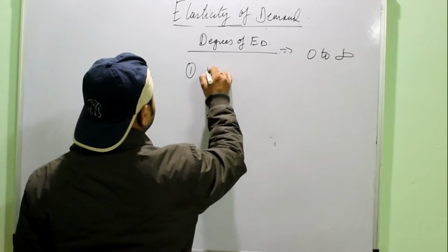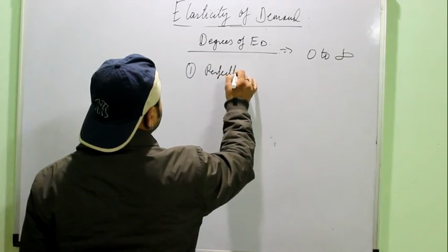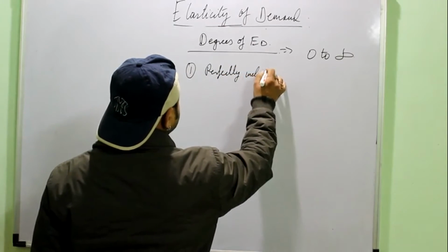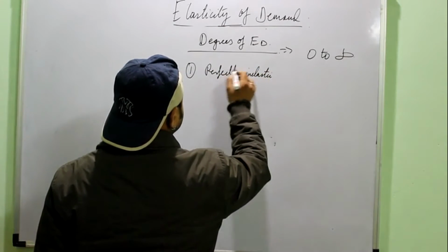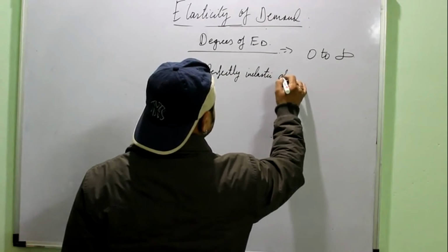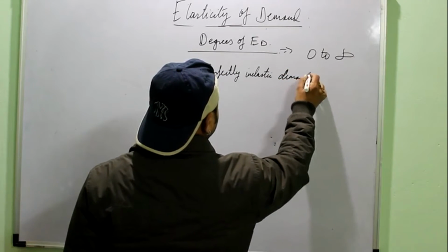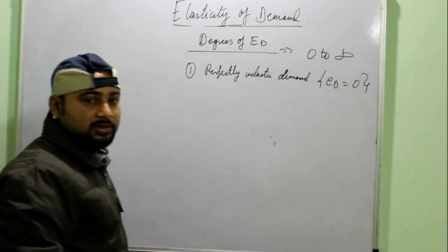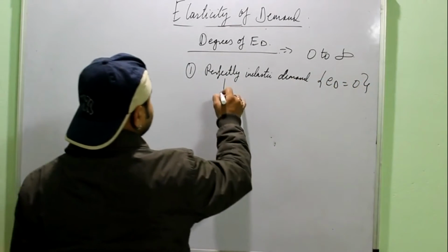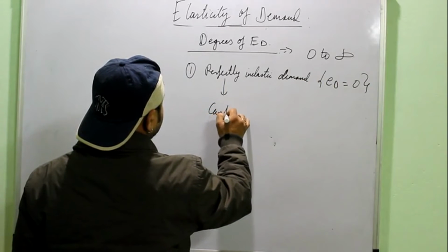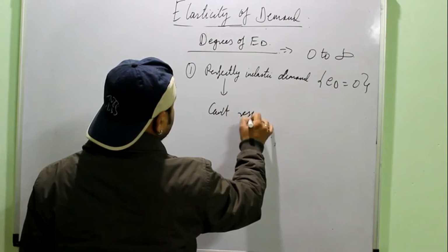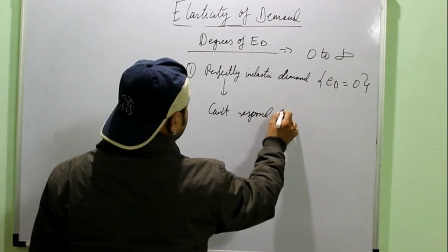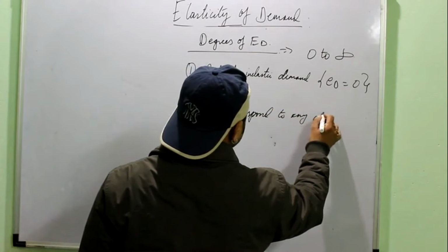First, we will start from perfectly inelastic demand, or mathematically, ED is equal to 0. It means that the demand can't respond to any changes in price.